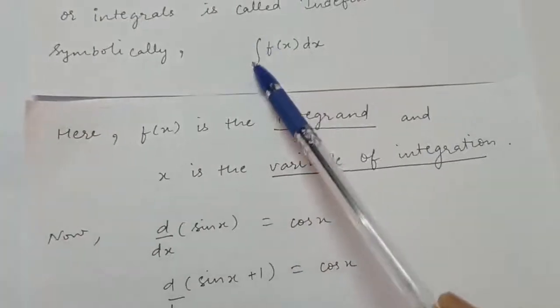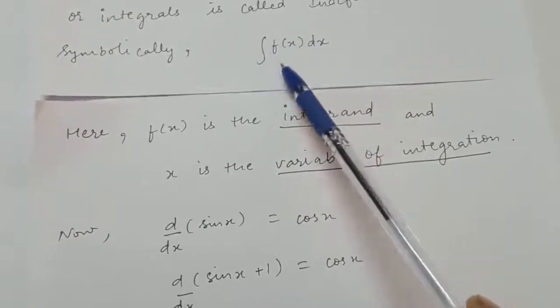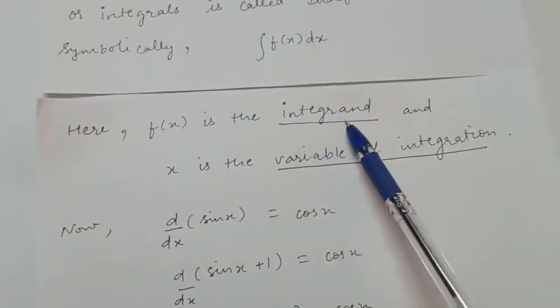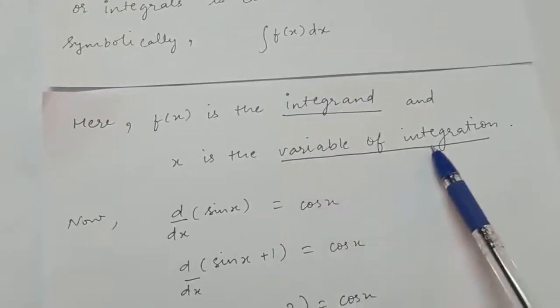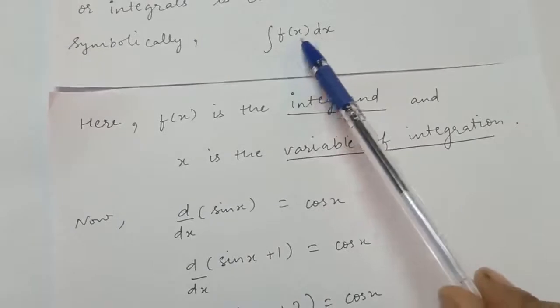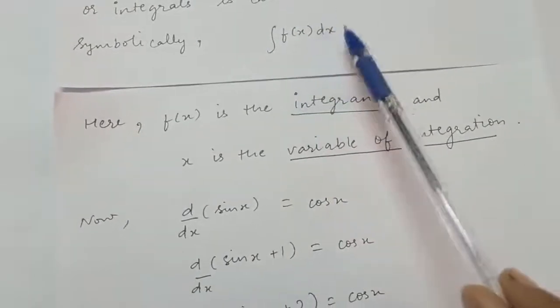This is the sign of the integration. The function which you are integrating is known as the integrand and the variable x is known as the variable of integration, because you are integrating f(x) with respect to x, right? And this complete expression is known as the integral.